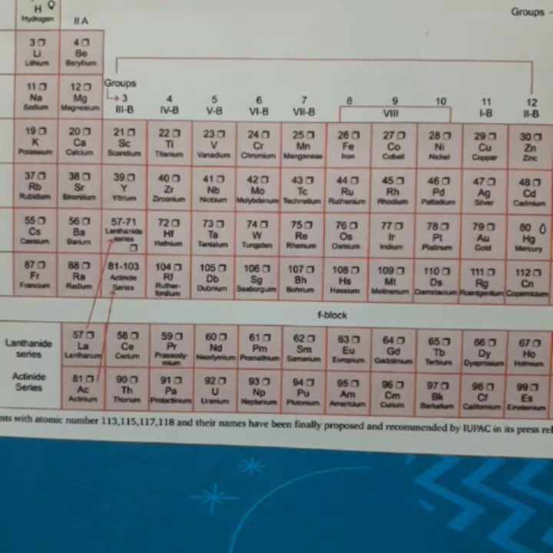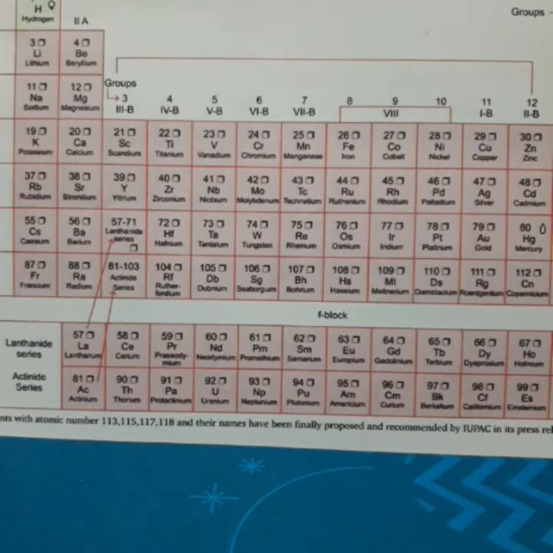But later, Henry Moseley showed that atomic number of an element is more fundamental property than its atomic mass. Since Mendeleev's periodic table contains several anomalies, it was thought to change the basis of classification from atomic mass to atomic number, and this gave birth to a new periodic law known as modern periodic law.